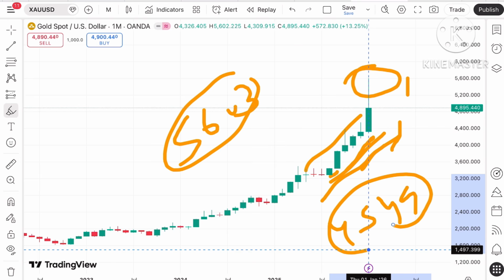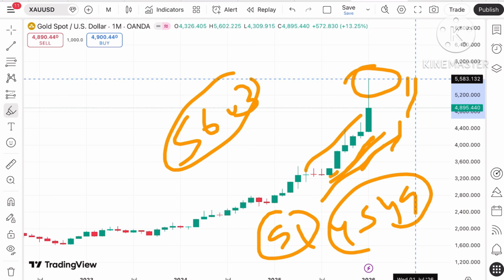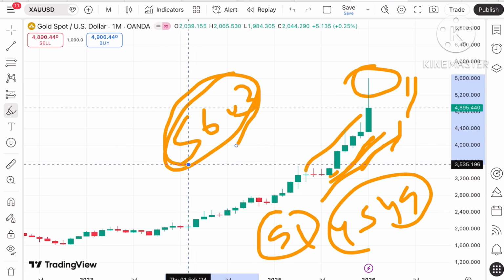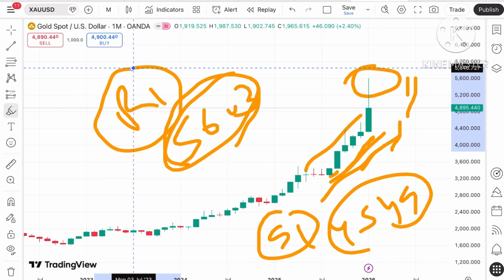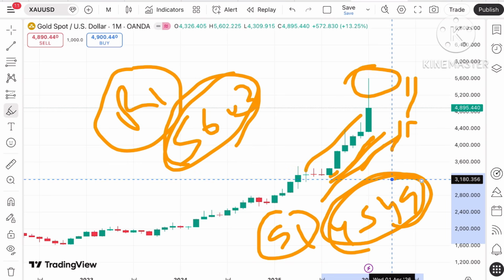This is what we can see. This is support one, and the resistance we can see is the month's high of around 5603. Remember that if you have traded in the last month, you are still in good profit. And if you're looking for a longer view on this particular chart, there is a higher chance that till the time it does not go below a level of $45-49, the price will stay on the higher side.